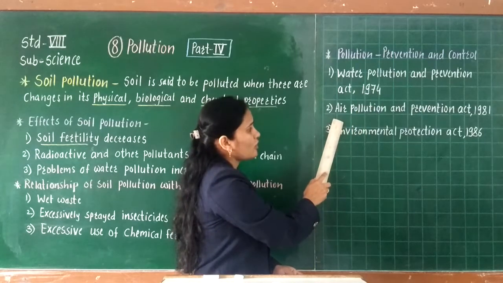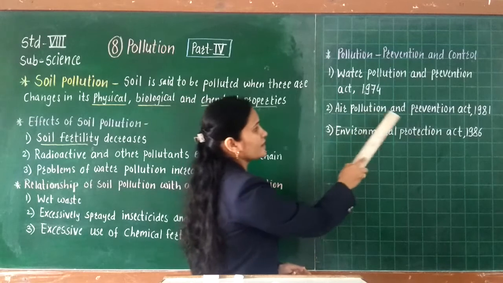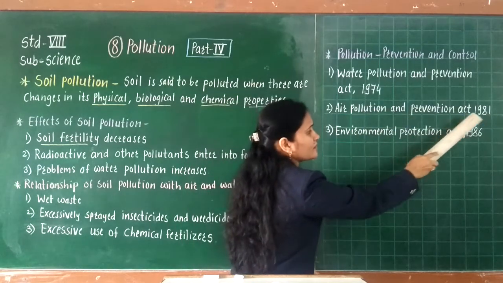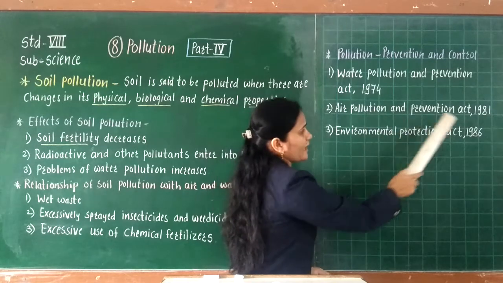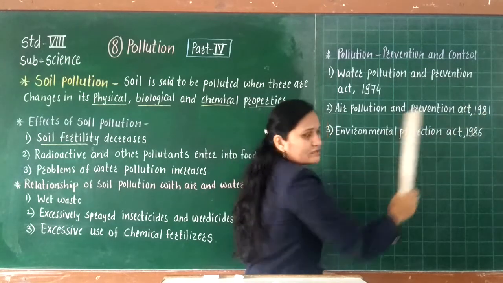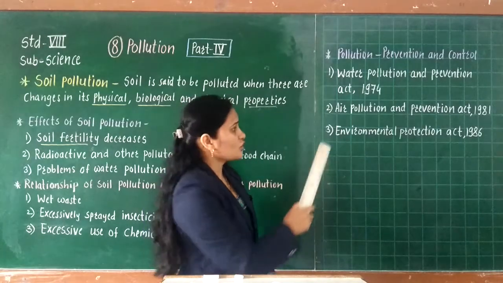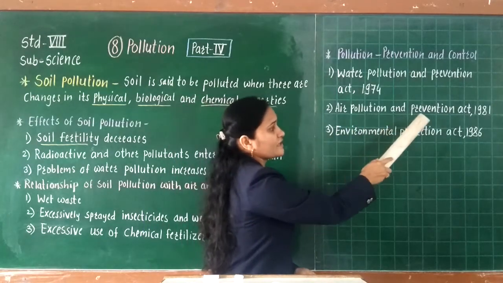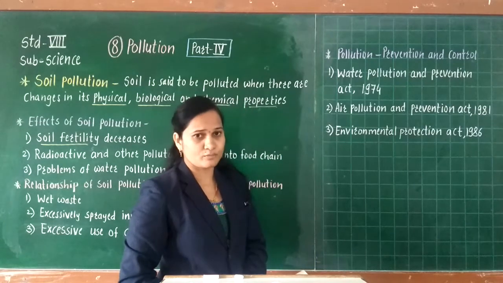Then the second law is related to air pollution, the Air Pollution Prevention Act, 1981. The year in front of each act I have written here, because in that year that law was enacted. So the Air Pollution Prevention Act is given to control and prevent air pollution.